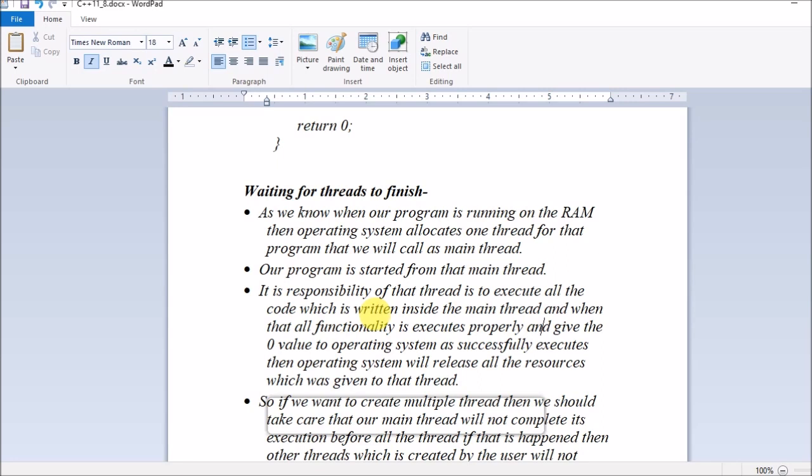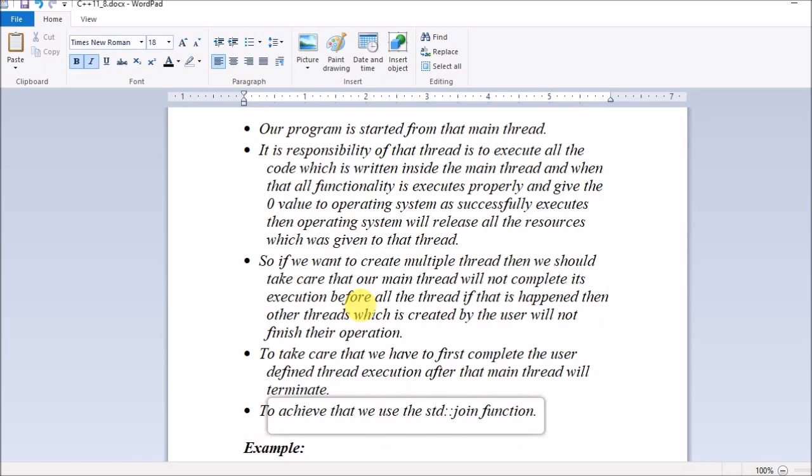So this is how the process takes place. The main thread will ensure all the subthreads complete their tasks, and then it sends 0 so that the operating system will release the resources allocated to the thread. So guys, these are all the notes.